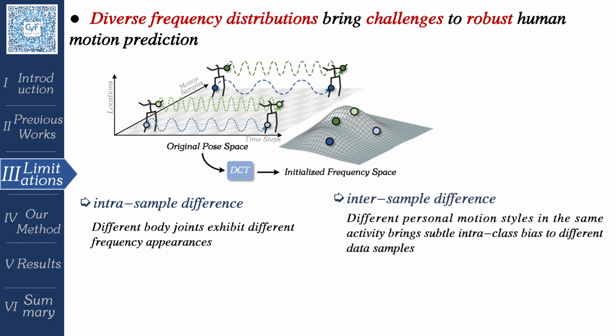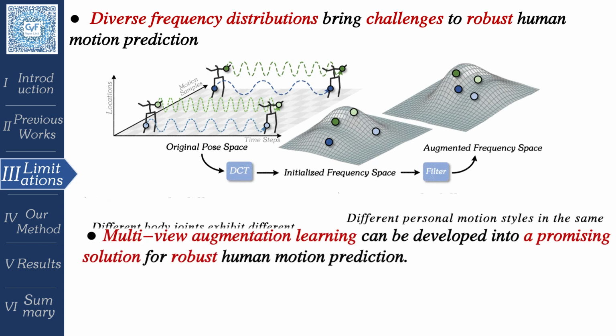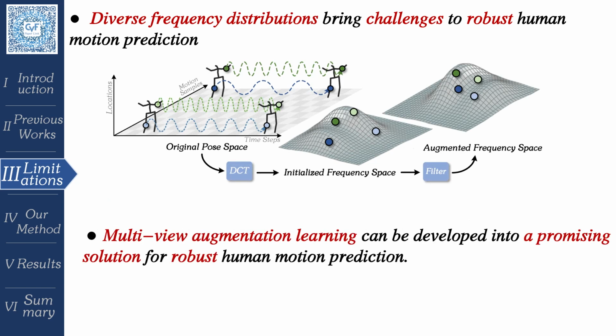The other challenge is the inter-sample difference. Different personal motion styles in the same activity bring subtle intra-class bias to different data samples, enlarging the frequency representation gap between human motion samples. In these cases, a further investigation into developing a powerful frequency representation learning framework for robust human motion prediction remains fundamental yet underexplored. In this paper, we propose to develop multi-view augmentation learning into a promising solution for robust human motion prediction.